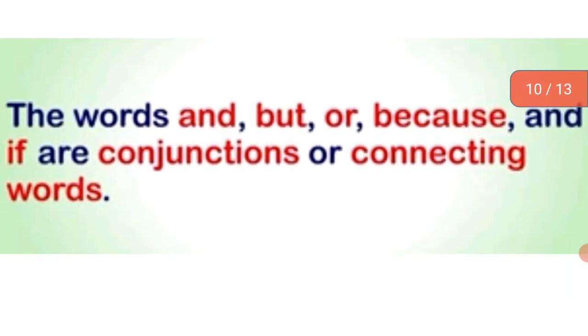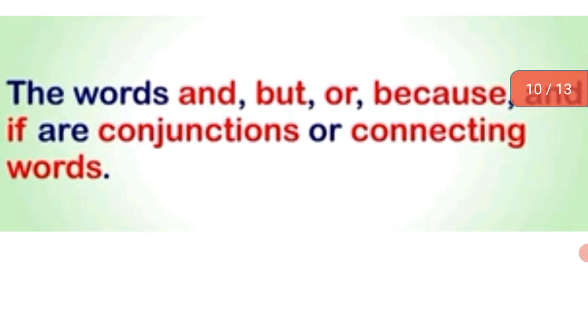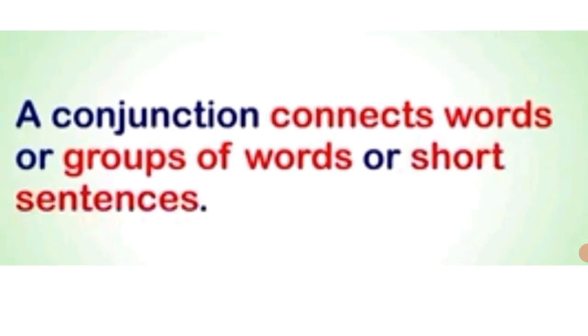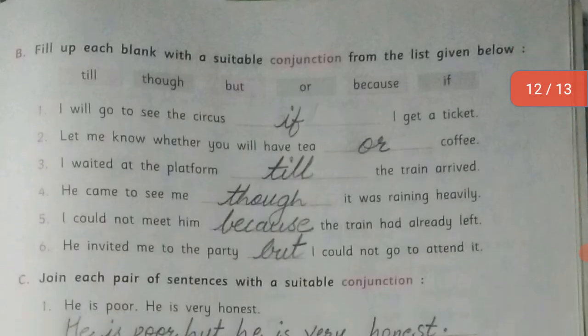So children, these are some conjunction words. And, but, or, because, and if are conjunctions or connecting words. You can call them connecting words also. A conjunction connects words or groups of words or short sentences. So remember what is a conjunction.